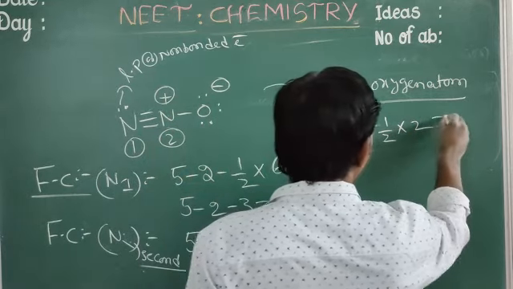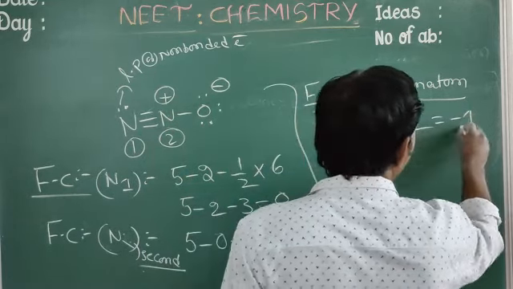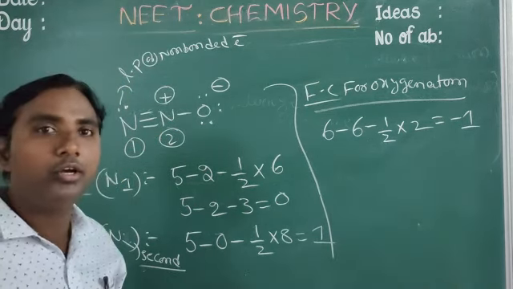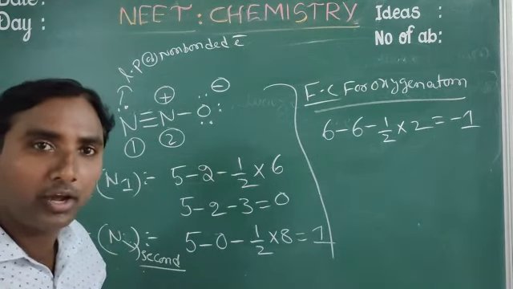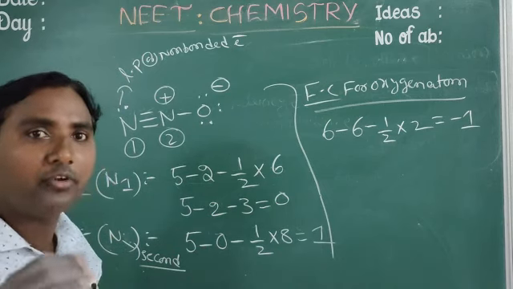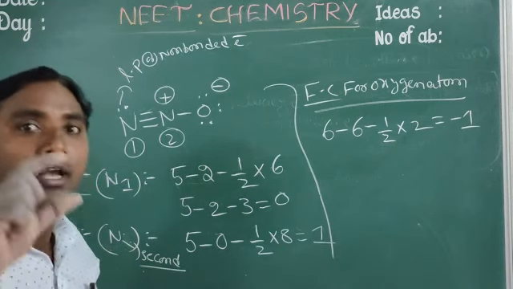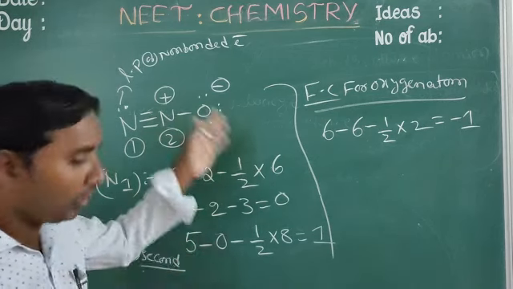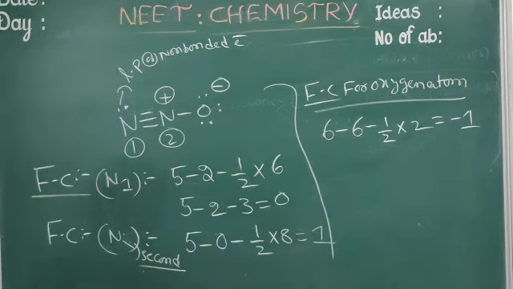That means it equals minus 1. So the formal charge for the oxygen atom is minus 1. Like that we have to find out. Formal charge equals the number of valence electrons in the atom, minus the number of non-bonded electrons, minus 1 by 2 into the number of bonded electrons.